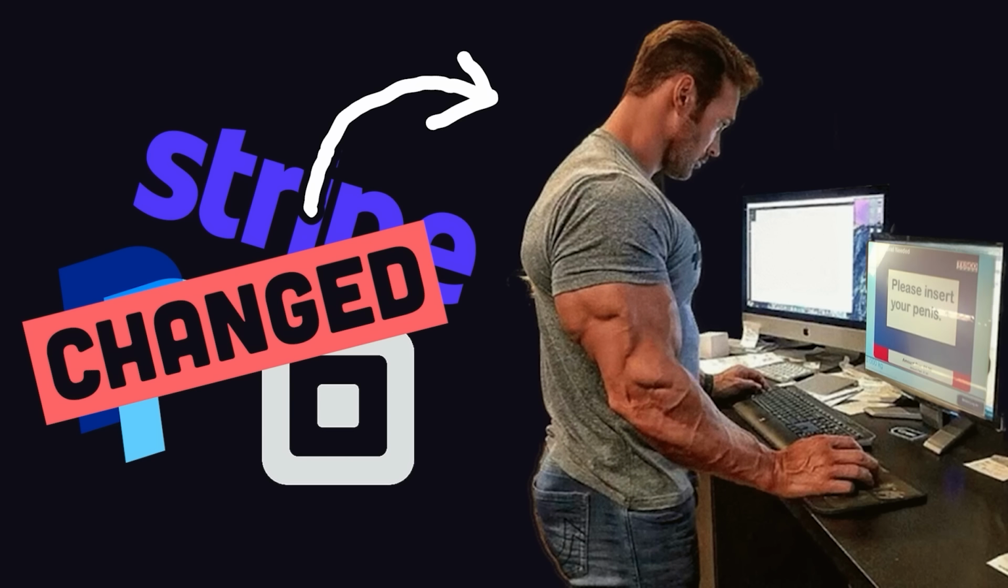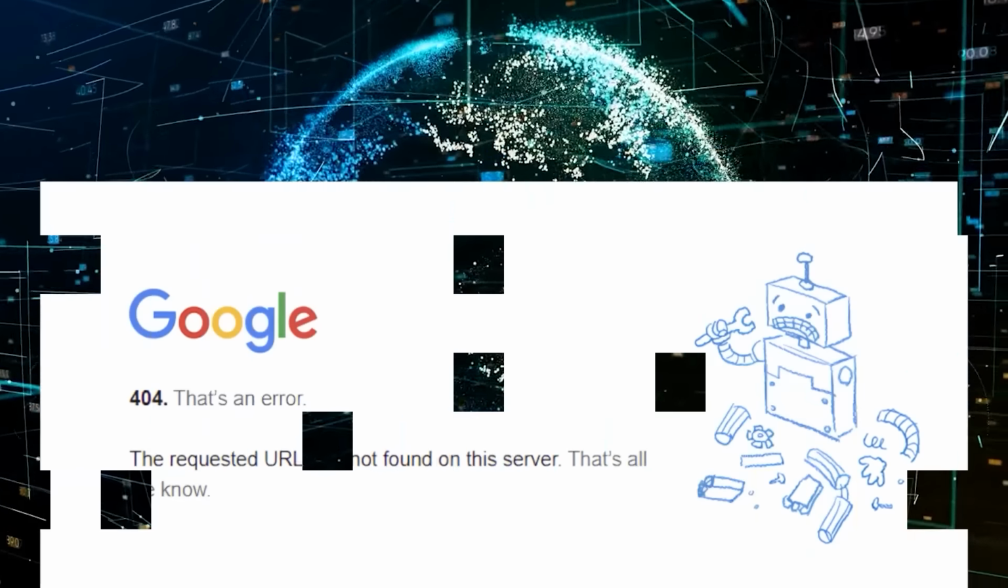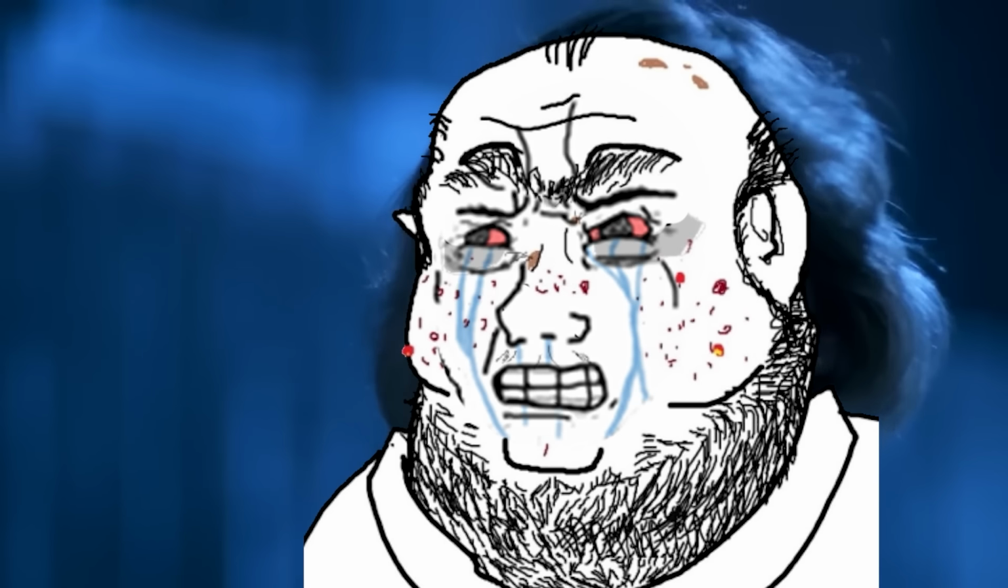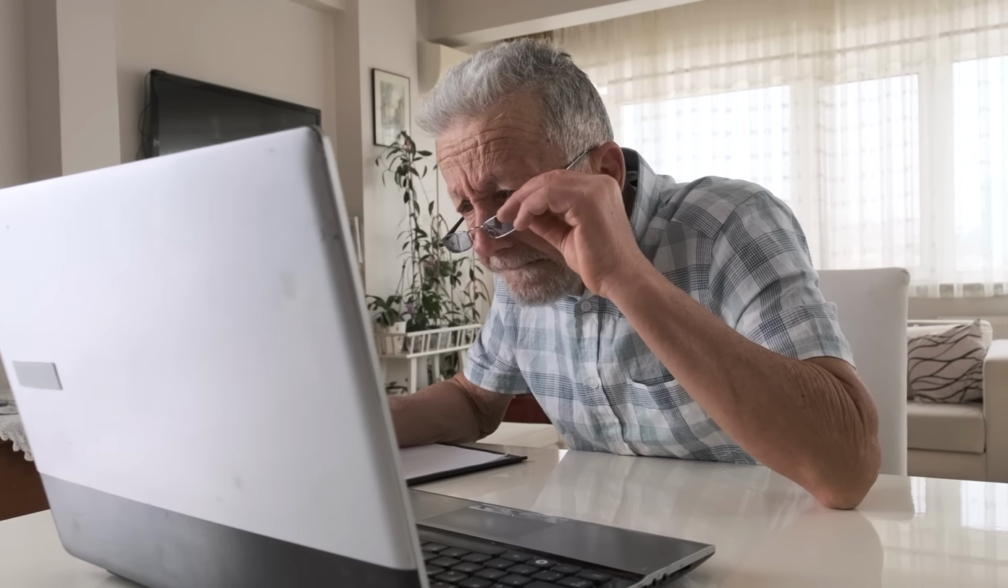Earlier this year, online payments changed forever, and you probably didn't even notice. Every internet user has heard of the HTTP status code 404 not found. But if you're a web developer, you might have nightmares about status code 500, internal server error, which happens when your shoddy deployed code breaks in production. But there's one HTTP status code that's just been sitting there since 1997, waiting for its moment to shine.